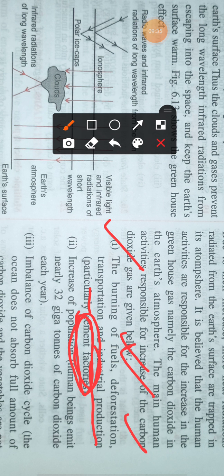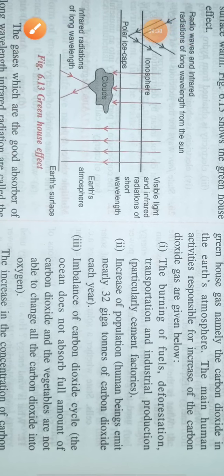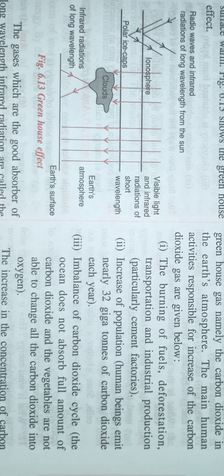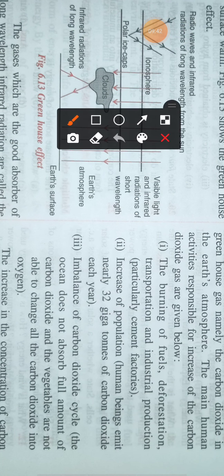The second point is the increase of population. Our earth's population is nearly 6 to 7 billion. 6 billion people means 600 crore people are living on the earth. You know that during respiration we emit carbon dioxide.